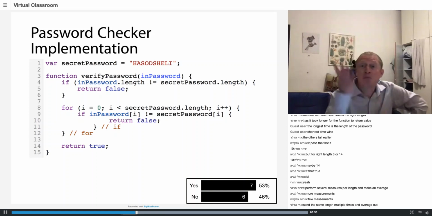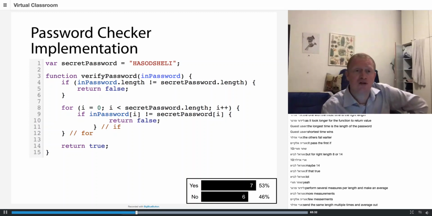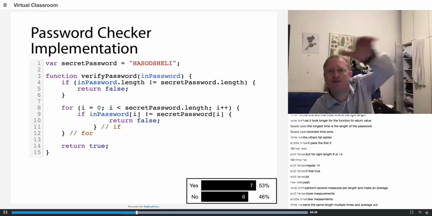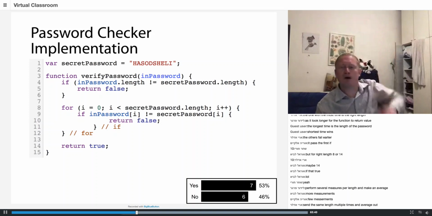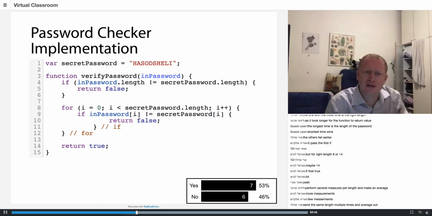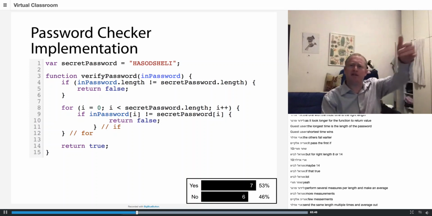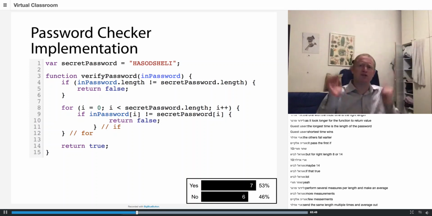So maybe 100 times. I run it 100 times for length 1, and I have now a first row in my matrix. 100 times for length 2. So after I run it 1600 times, I have a matrix of size 100 times 16, which is full of different values. Now what do I do?